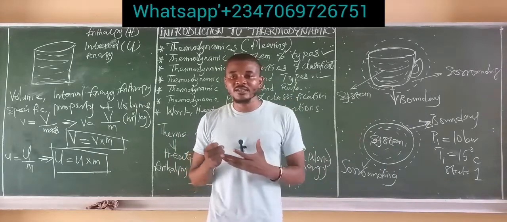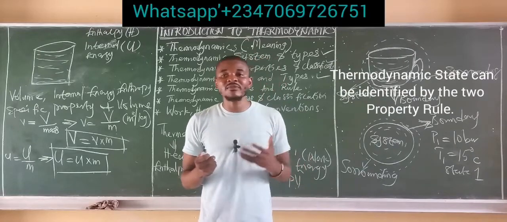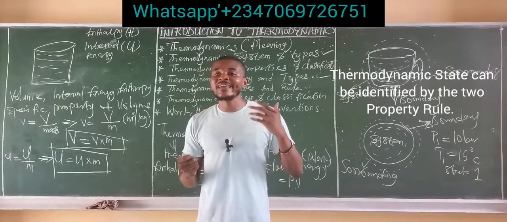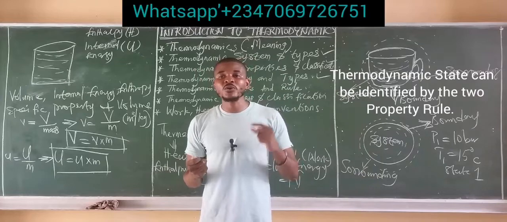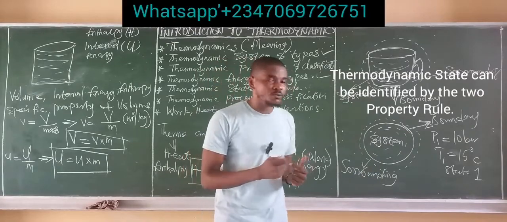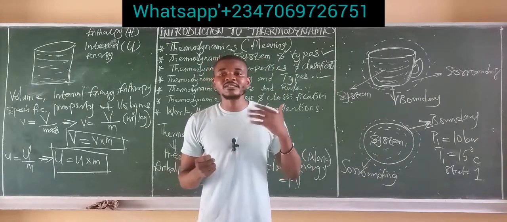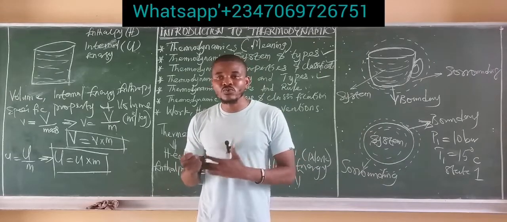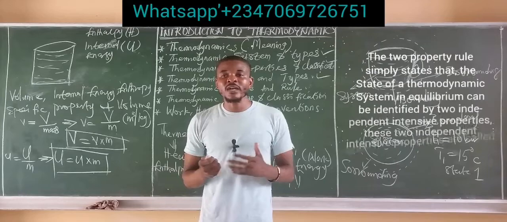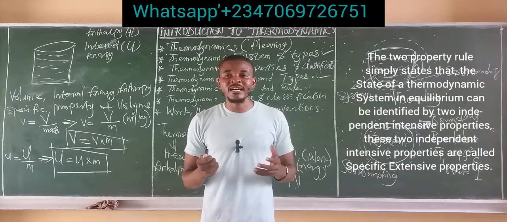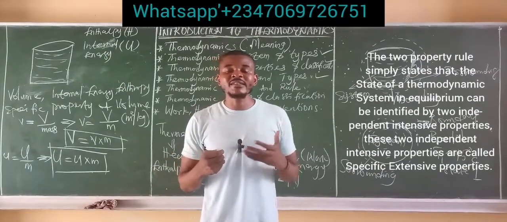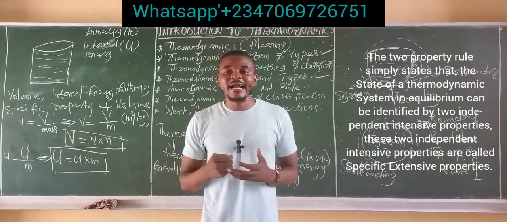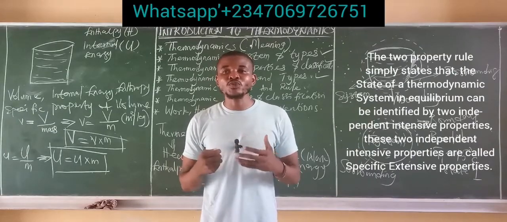The thermodynamic state can be identified using what is called the two property rule. The thermodynamic state can be identified using the two property rule. Now, what is the two property rule? The two property rule simply states that the state of a thermodynamic system in equilibrium can be identified by two